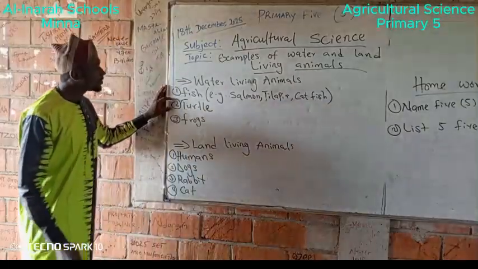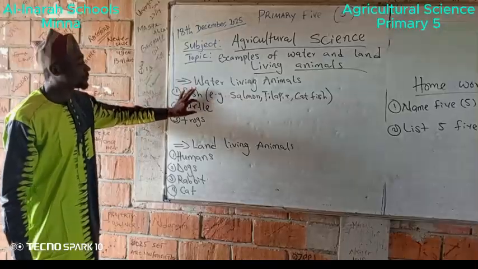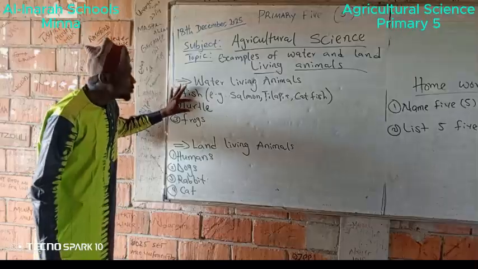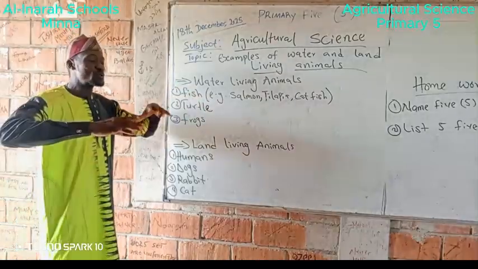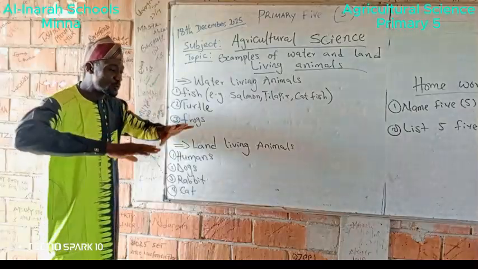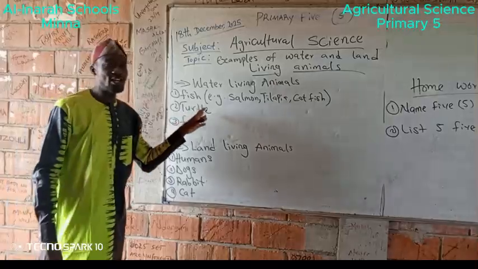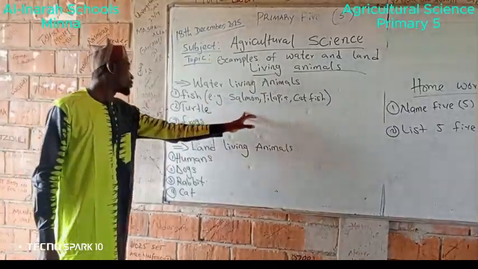Then this is the second example of water living animal. We have turtles. Turtle in Nupe language they call it Yenda. This is how it used to be. You see it used to walk, sometimes it enters inside itself. The second name in Hausa language we call it Kunkuru.